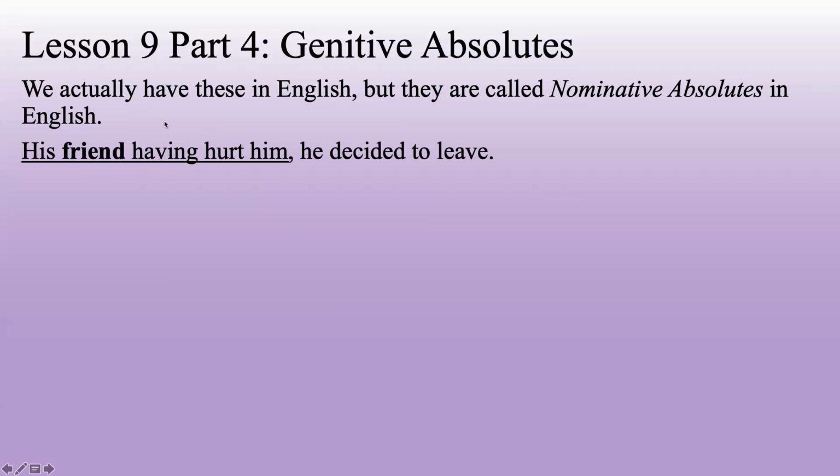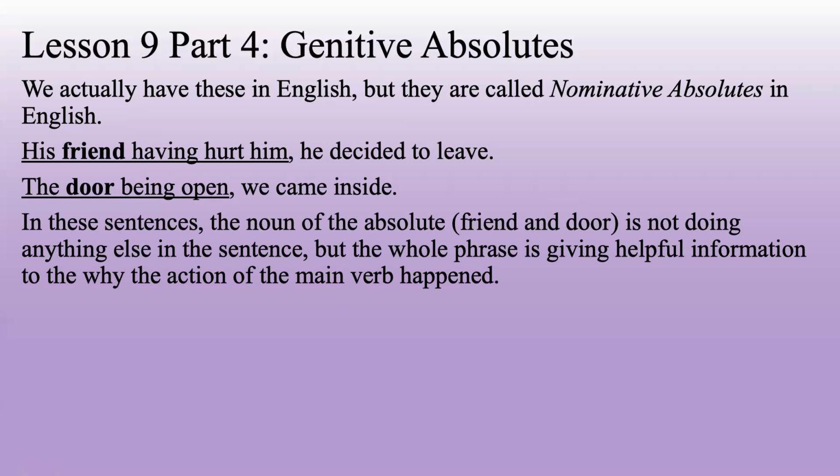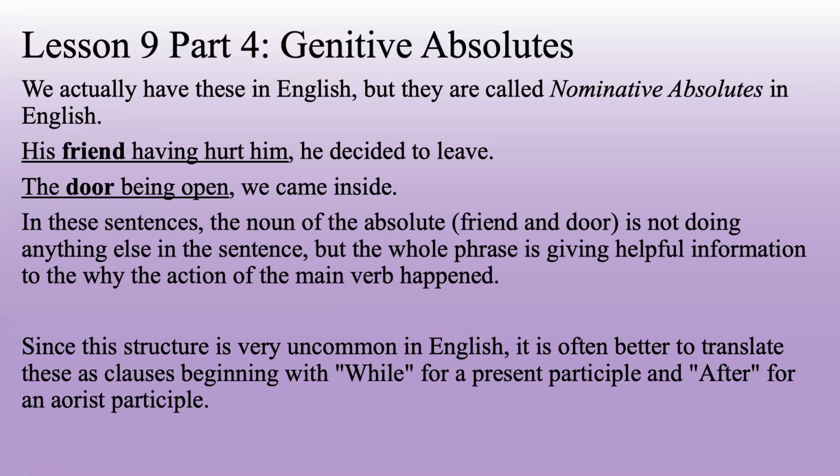Having hurt him would also be in genitive, describing friend. The door being open, we came inside. Door is not grammatically related to we or came or inside. In these sentences, the noun of the absolute, friend and door, is not doing anything else in the sentence, but the whole phrase is giving helpful information as to why the action of the main verb happened.